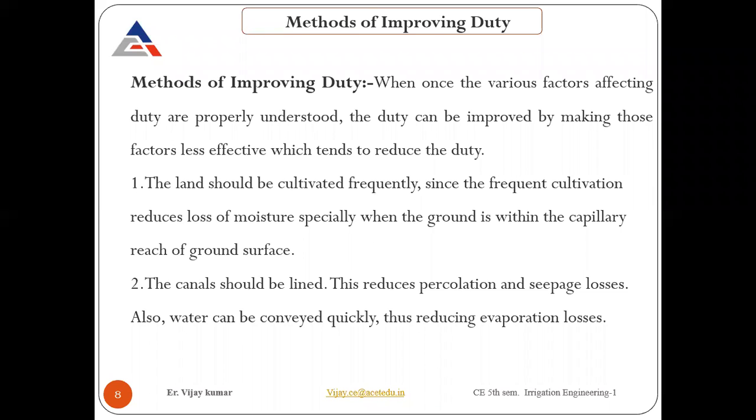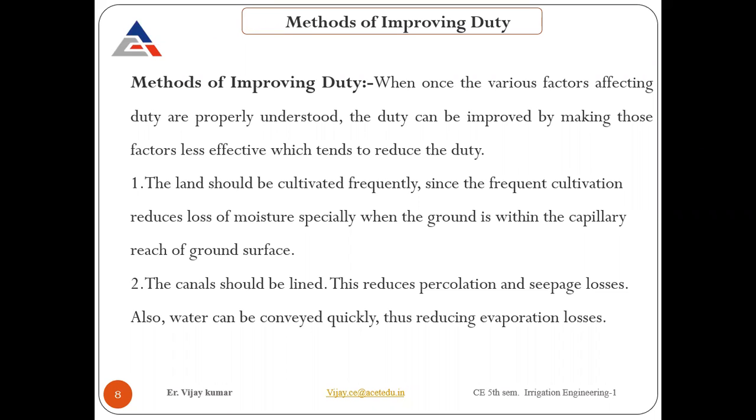Now, after seeing the factors on which the duty primarily depends, what are the things that we need to be careful about? How can we improve that? So what are the factors that affect it? If we look into those factors and make corrections on them, we can improve the duty by a simple thing.